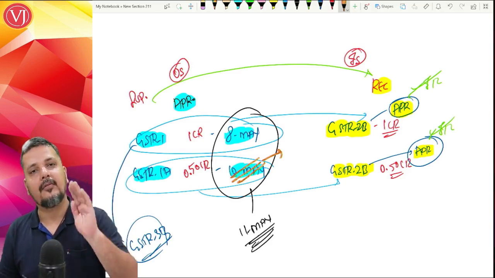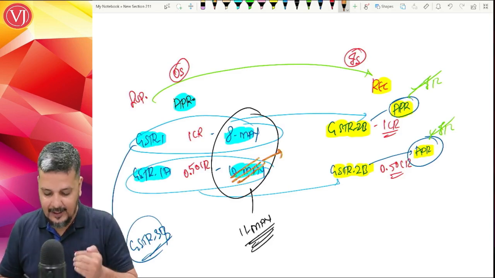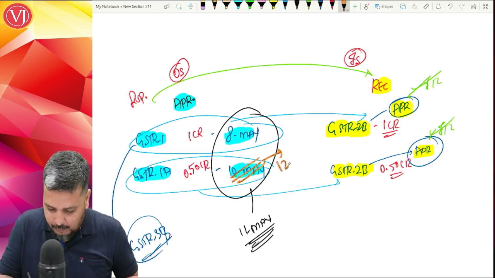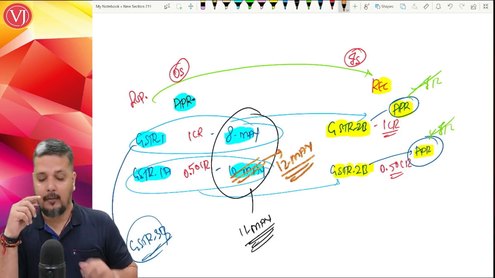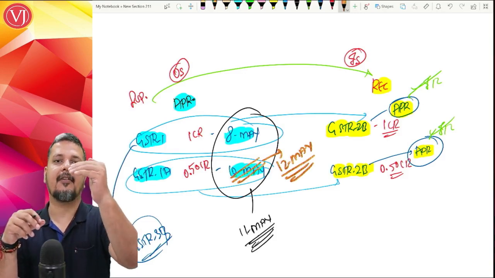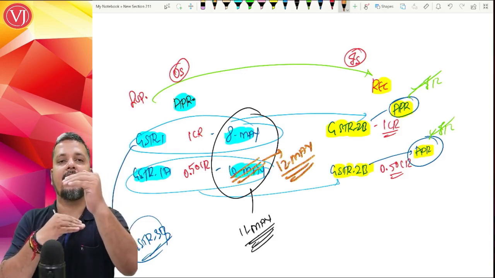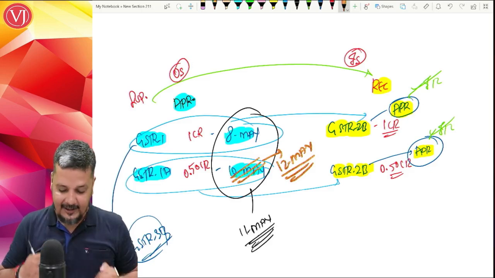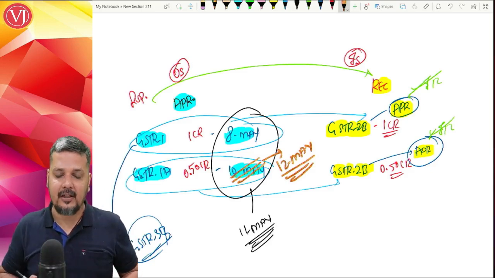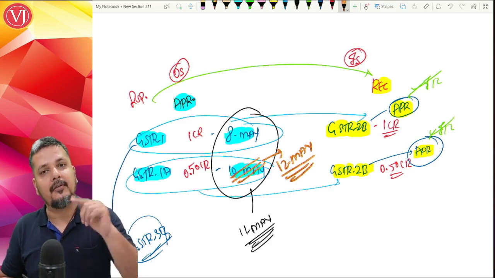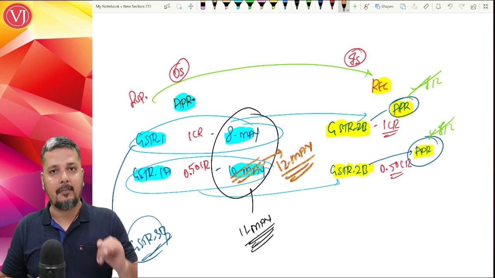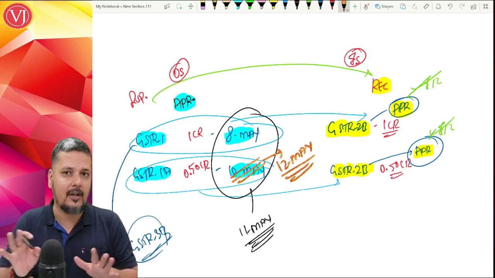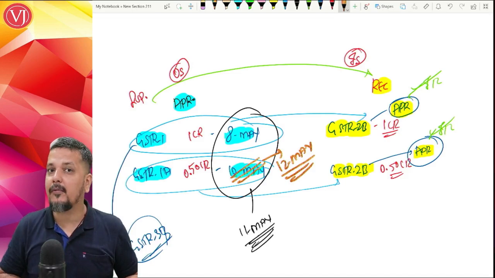Only after the due date of GSTR1 is over, which is 11th of May in a normal scenario, the portal will allow you to file your GSTR1A. Though the provision tells that you can file it immediately after filing GSTR1 and before filing GSTR3B of the same month, technically the portal will give you the option of filing GSTR1A only after the due date of GSTR1 is over. Which means, though you know the mistake on 10th of May itself and you try to add that 50 lakhs, you cannot add it. You can add it only on 12th of May.